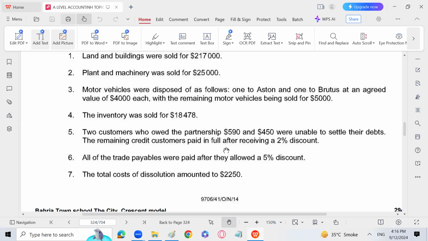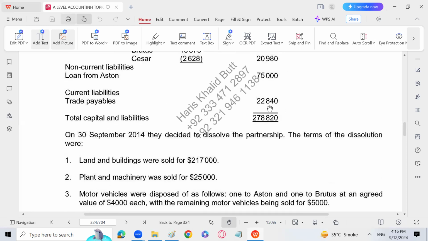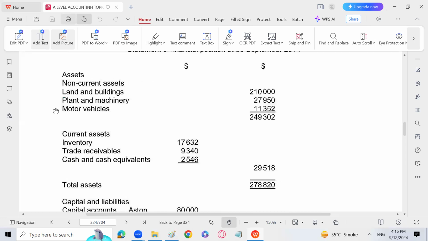All of the trade payables were paid after they allowed a 5% discount, and total cost of dissolution is 2250. The entry will be realization to bank for both. But trade payables are supposed to be paid 22840 minus 5%. That will be subtracted, and that amount will be paid through the entry realization to bank. So let's start the question.